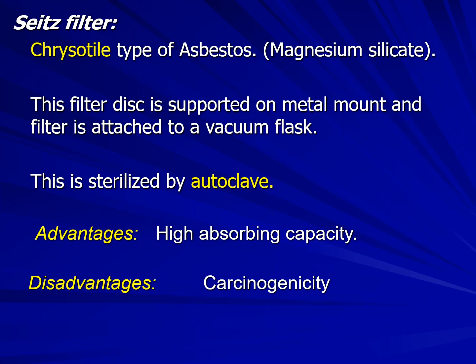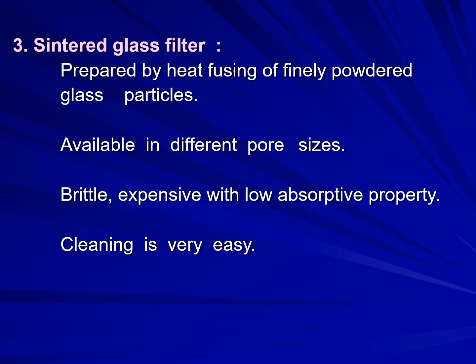The Seitz filter is a chrysotile type of asbestos and it contains magnesium silicate. This filter disc is supported on a metal mount and the filter is attached to a vacuum flask. It is sterilized mainly by autoclave only. The advantage of this filter is high absorbing capacity, and the disadvantage is that it can cause carcinogenicity. Next is the sintered glass filter, prepared by heat fusing of finely powdered glass particles, available in different pore sizes. It is a little expensive with low absorptive property, and cleaning is very easy.